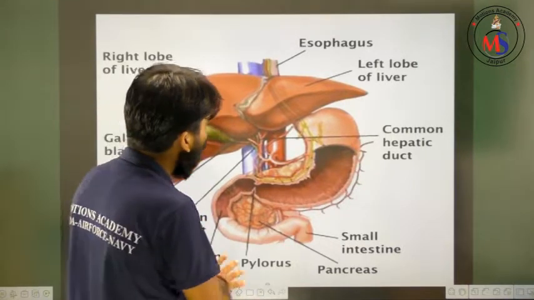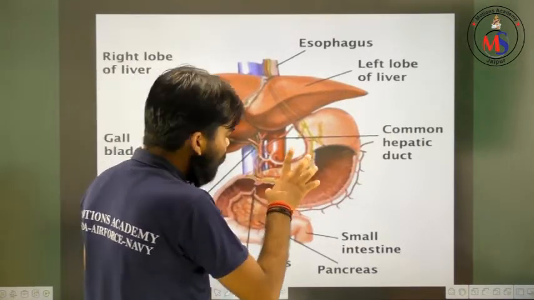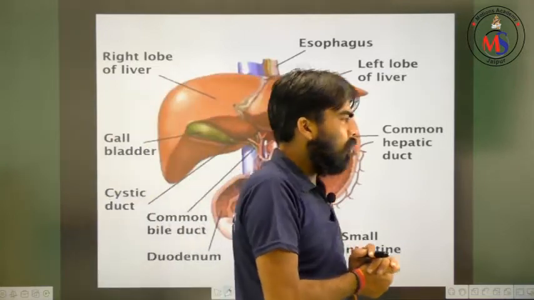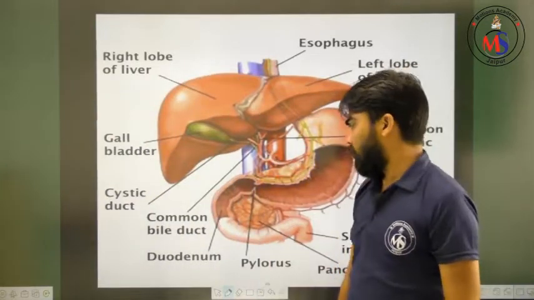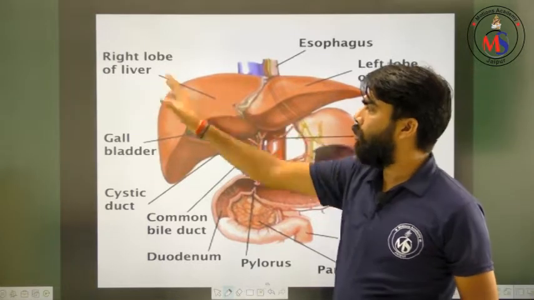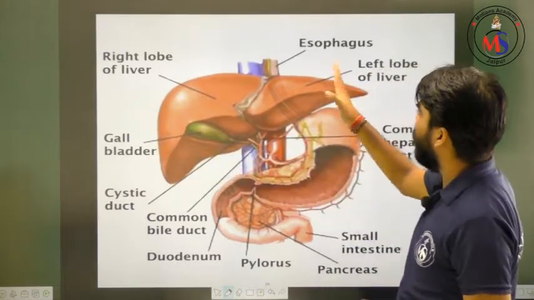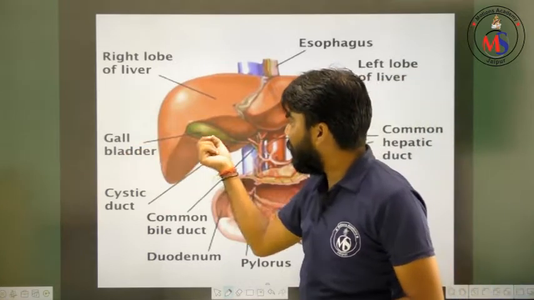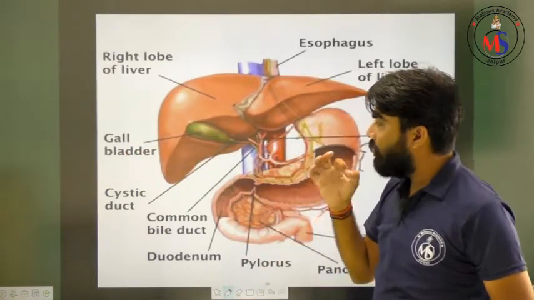So, this is the liver. Some terminologies or nomenclatures may not be clear to you. What's not clear? The right lobe is clear, the left lobe, the gallbladder. One thing: what is the cystic duct?